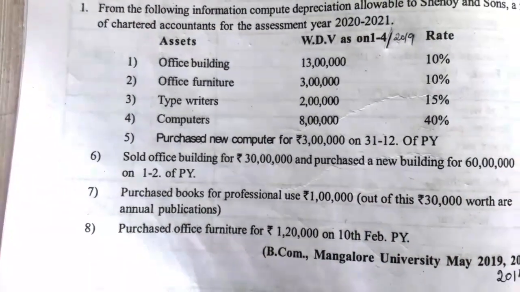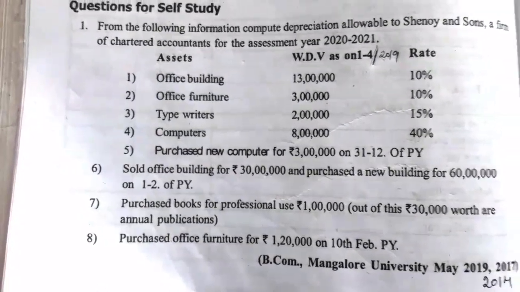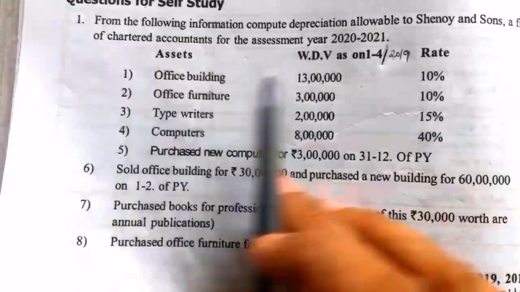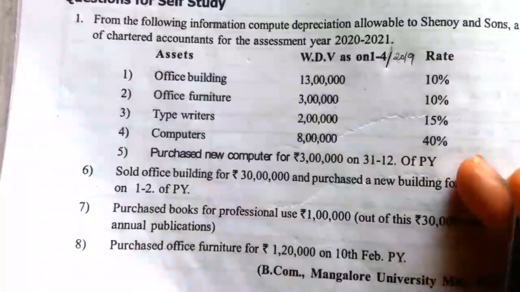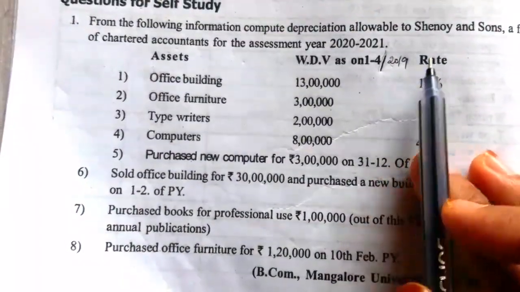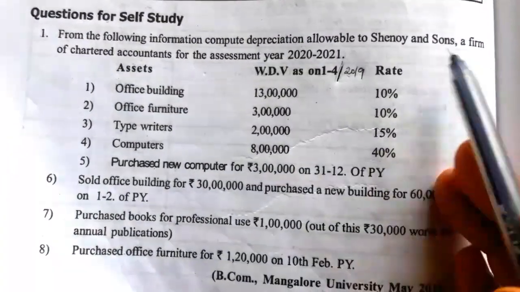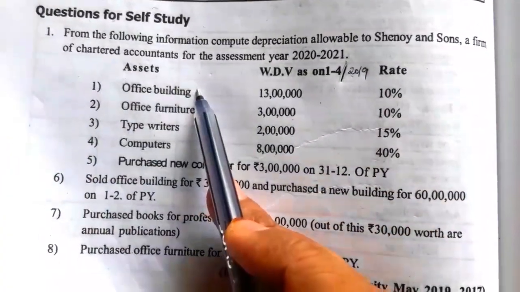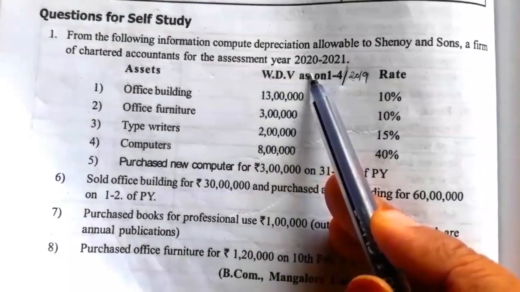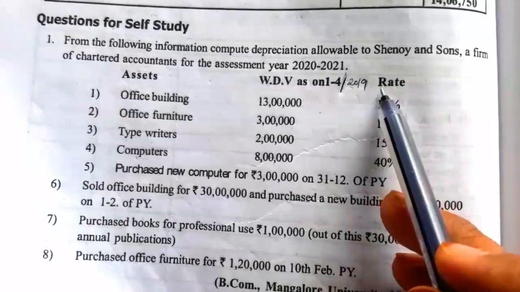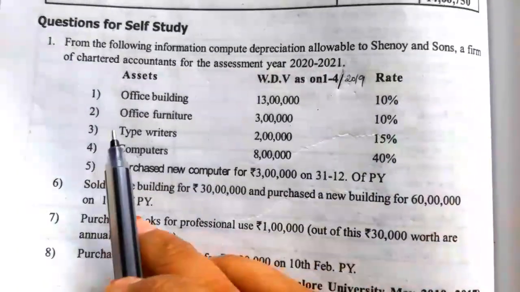Hello students, today we will learn the next illustration number 5 from the allowable depreciation chapter. Now I'll read out the question. From the following information, compute depreciation allowable to Shenoy and Sons, a firm of chartered accountants, for the assessment year 2020-21. So assets given, written down value as on 1st April 2019 and rate of depreciation is given.